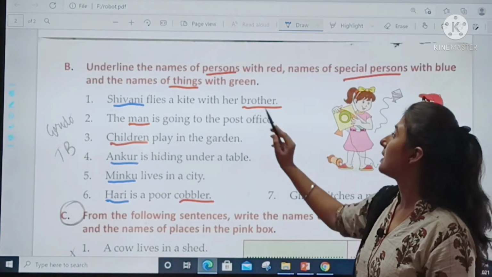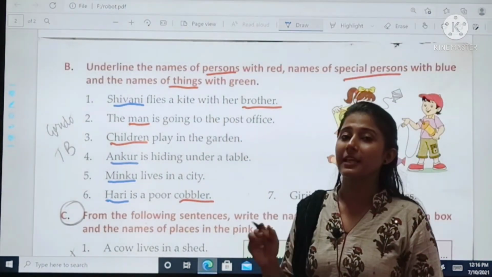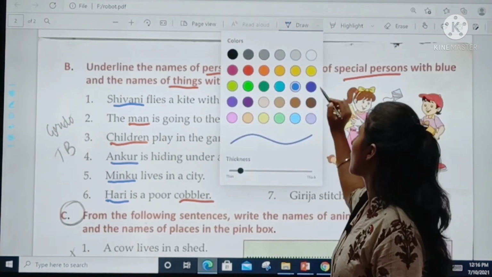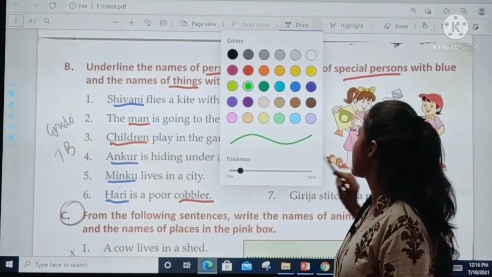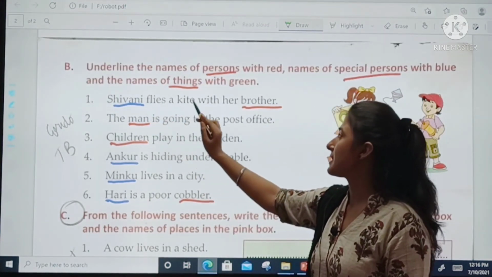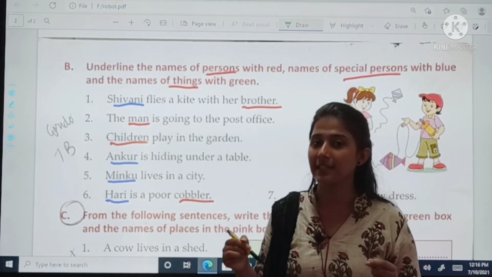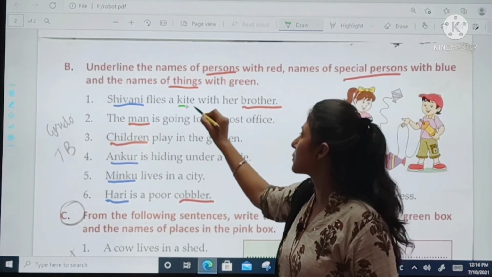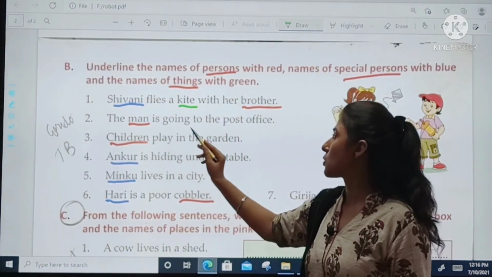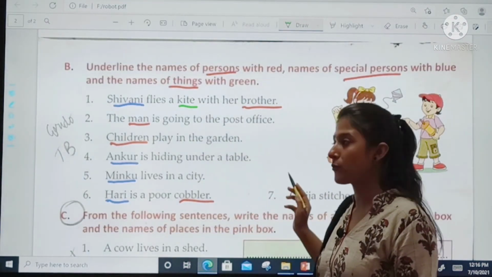The last. Now we have to underline the names of things with the green pen. So come on, take out your green pen or green crayon. Shivani flies a kite. Kite is a thing, right? So underline it with green. Then the man is going to the post office.